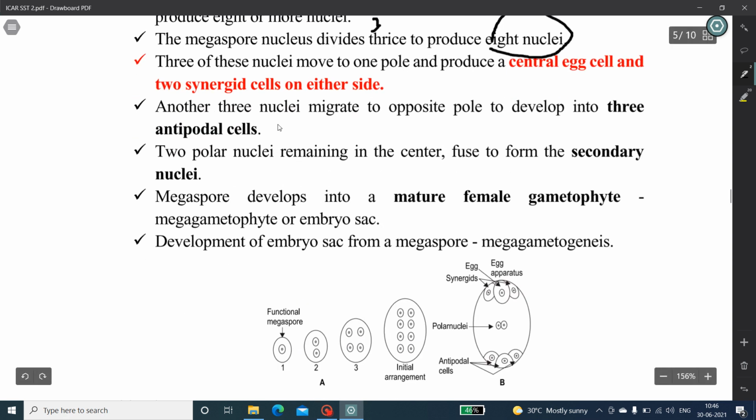Here we have seen that 3 antipodal cells are arranged at the opposite pole, 2 synergid cells at one pole, and the central cell and polar nuclei at the center. The 2 polar nuclei are called secondary nuclei, and the megaspore developing into a mature female gametophyte is called megagametogenesis, or the embryo sac.